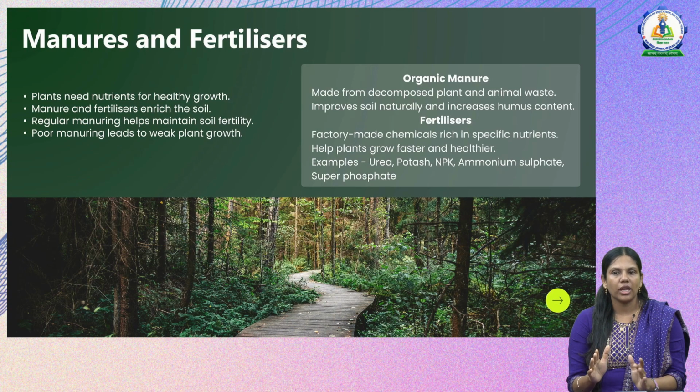It is made up of chemicals rich in specific nutrients, and these help the plants to grow faster and healthier. Examples of fertilizers are urea, potash, NPK, ammonium sulfate and superphosphate. If you observe, most of the fertilizers will have nitrogen, phosphorus and potassium. These are the most commonly found substances in fertilizers.